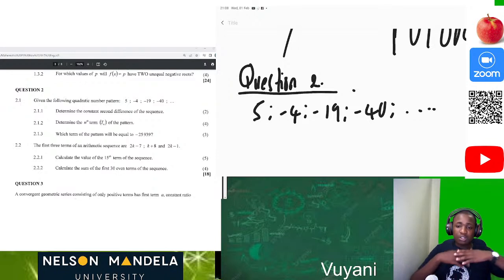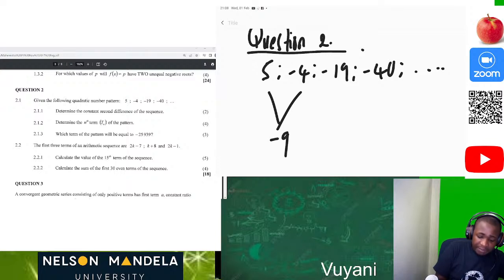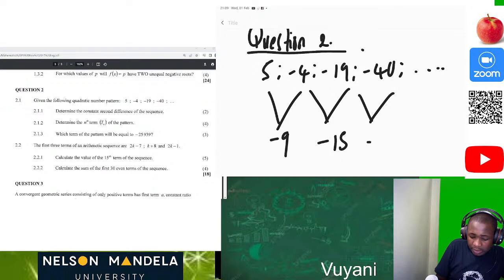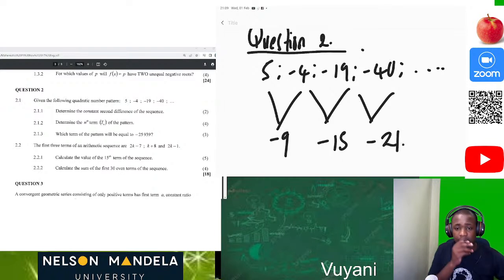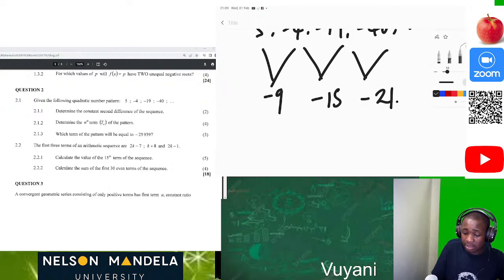They say determine the second constant difference of this sequence. So now let's just do it. As always, negative 4 minus 5, that's negative 9. Negative 19 minus negative 4, then we get negative 15. Then negative 40 minus negative 19, then we get negative 21. This is our first difference.